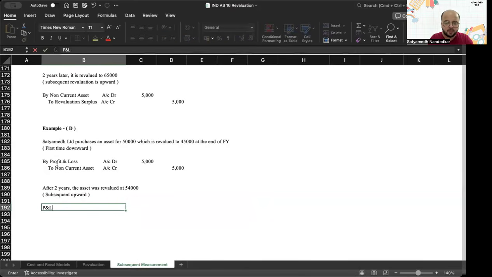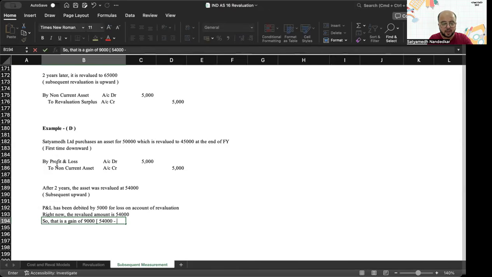So, P&L has been debited by 5,000 for loss on account of revaluation. Right now, the revalued amount is 54,000. So that is a gain of 9,000. How 9,000? 54,000 minus 45,000, my current carrying amount.